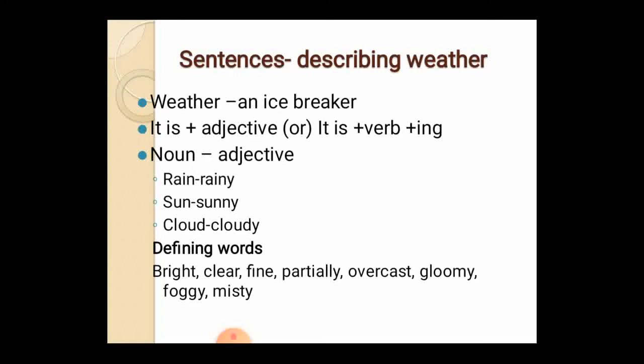This comes with a sentence as it is plus the adjective. The next one is a noun that will be formed into an adjective. Rain is the noun, and rainy will be the adjective. Sun will be the noun and sunny will be the adjective. Some words include bright. The sky was bright. The morning was a bright morning. Clear. The sky was clear. Fine. Partially overcast. Gloomy. Foggy and musty. These are all the words which describe the weather.